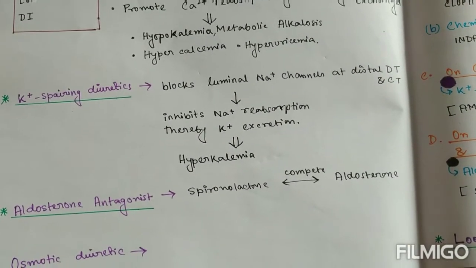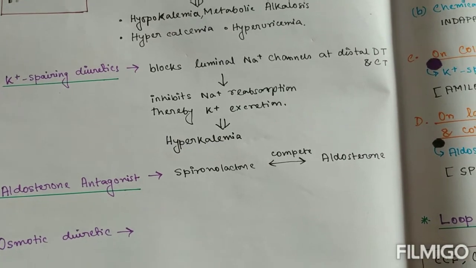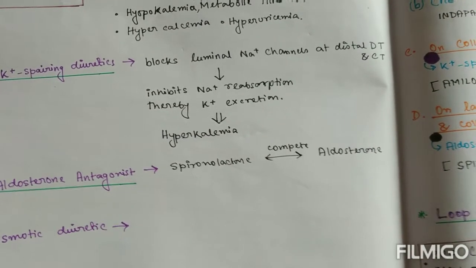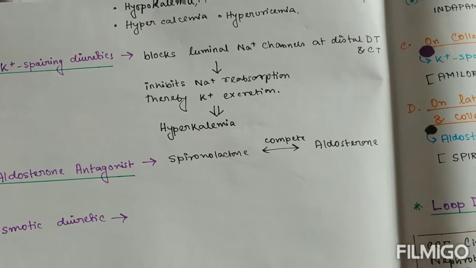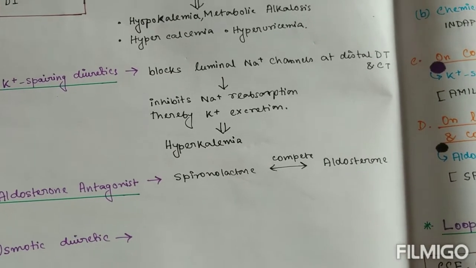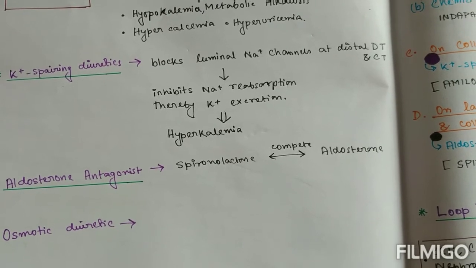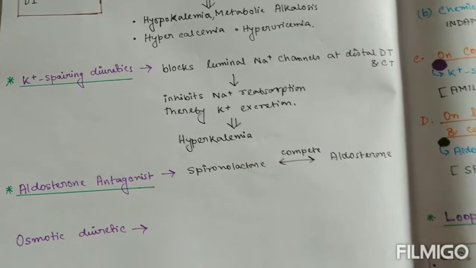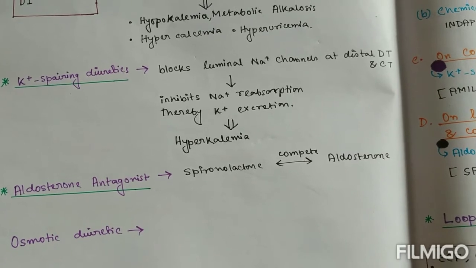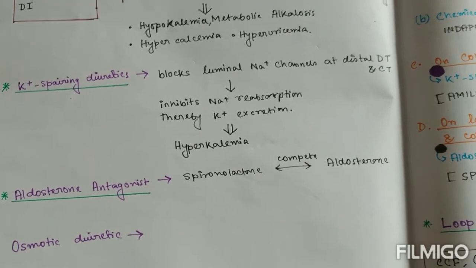And sometimes aldosterone antagonists act on the later part of the distal tubule, and spironolactone is one of them, which directly competes with aldosterone for the receptor. And osmotic diuretics act by osmotic action, and they include mannitol or glycerol.